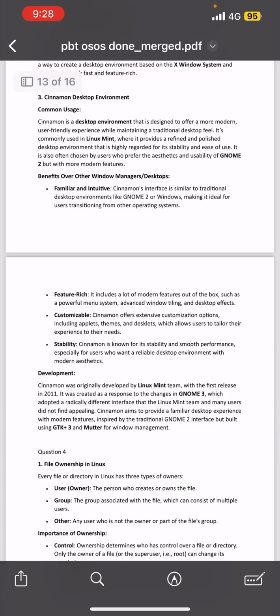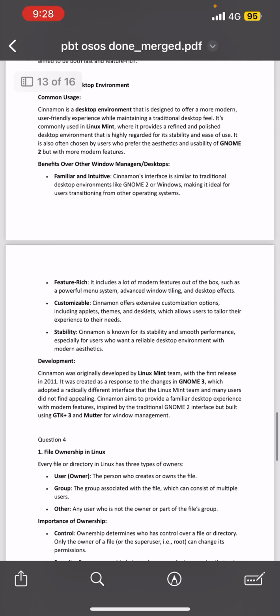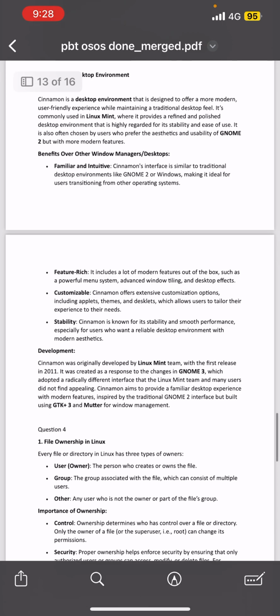So the first one is familiar and intuitive. Why? Because Cinnamon's interface is similar to traditional desktop environments like GNOME 2 or Windows, making it ideal for users transitioning from other operating systems. The second one is feature rich. Why? Because it includes a lot of modern features out of the box, such as a powerful menu system, advanced window tiling, and desktop effects.